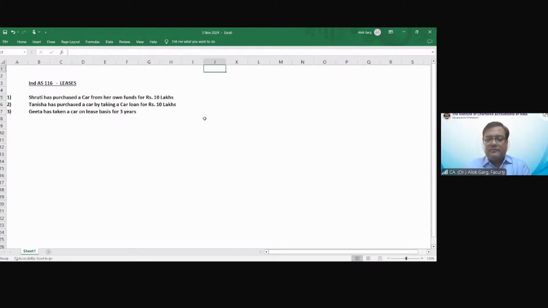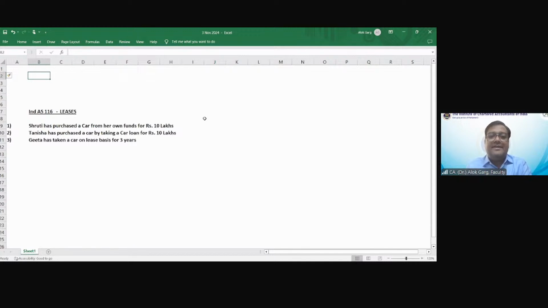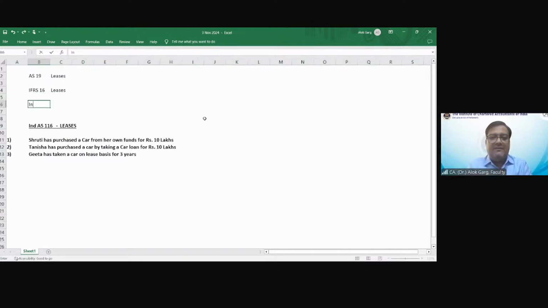Friends, we discussed that today we have accounting standard 19, AS 19, on leases. Then we have IFRS 16 globally. The name of the standard is Leases. And we have Ind AS 116 in India. We have 2 standards in India, AS 19 and Ind AS 116. Accounting standard 19 is on AS and Ind AS 116 is on Ind AS, right? This is what we have today.